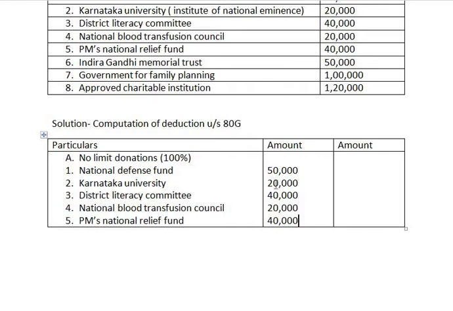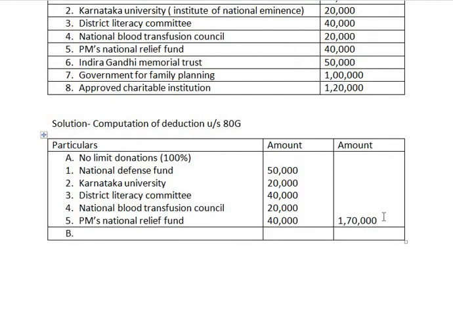So 50, 70, 1,10,000, 1,30,000, 1,70,000 is the total amount of no limit 100% donations made by Mr. Jagannath in the assessment year 2021. So we are taking the total amount at 1,70,000.